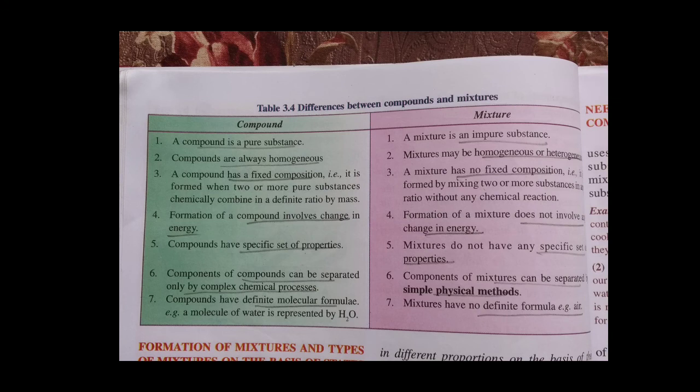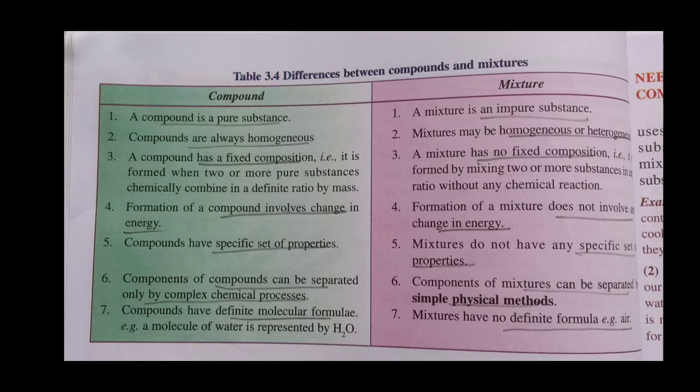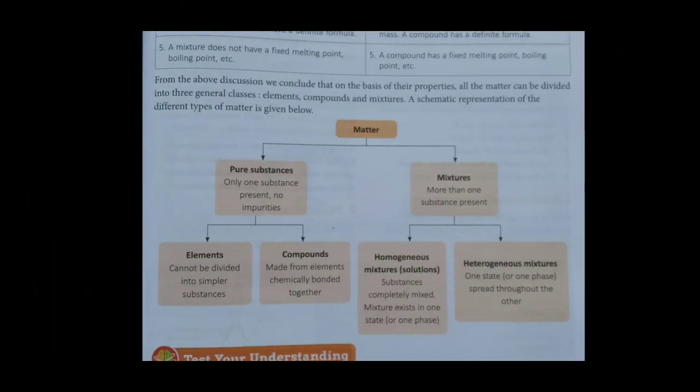Water is made up of hydrogen and oxygen, but water has different properties from them. But a mixture does not have a specific set of properties. When you process it physically and separate it, you can get the same previous properties most of the time. So that's it for compound and mixture, students.